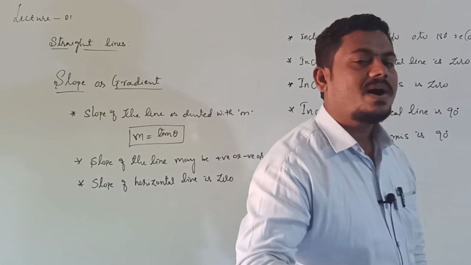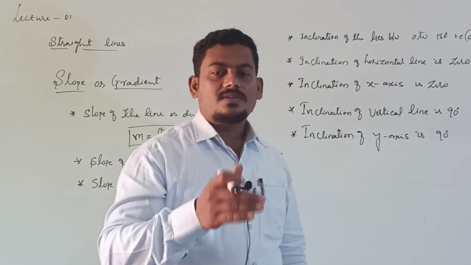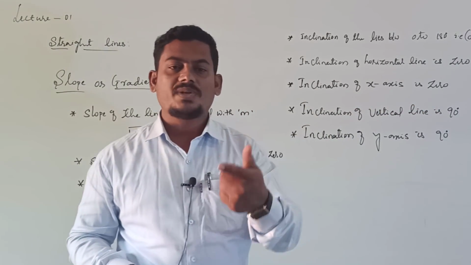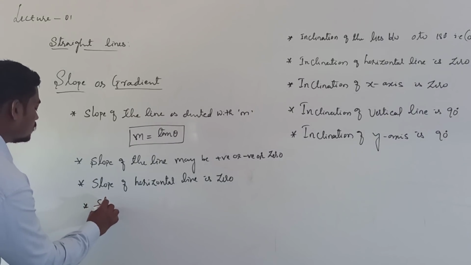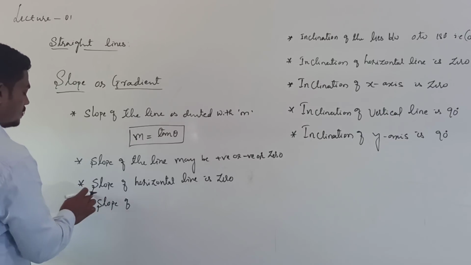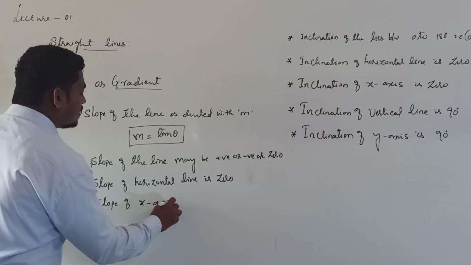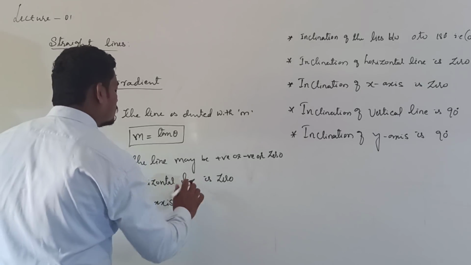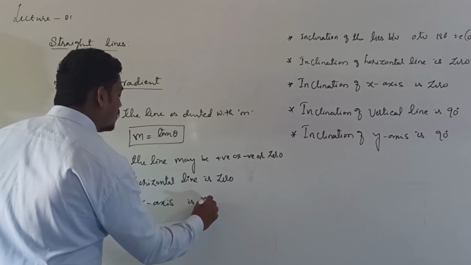Then tell me, what is the slope of the x-axis? Already you know the inclination of the x-axis. Inclination of the x-axis is 0, which means its slope is also 0, right? Slope or gradient, slope of the x-axis is 0.